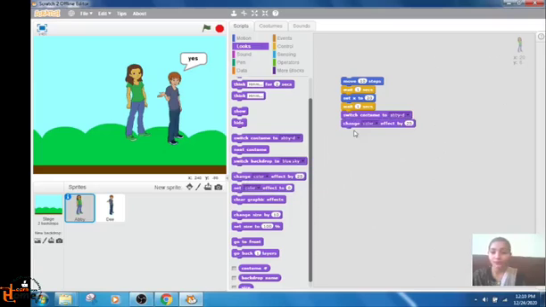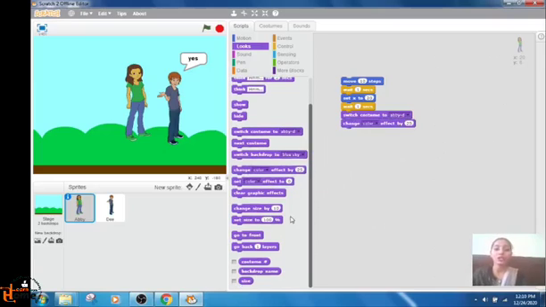Change color. We also want to change the size. We can change the size also. Here is the option for size. Change size by 10. Now it will increase or decrease the size also.